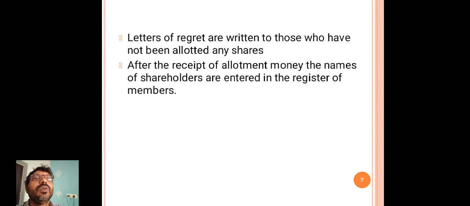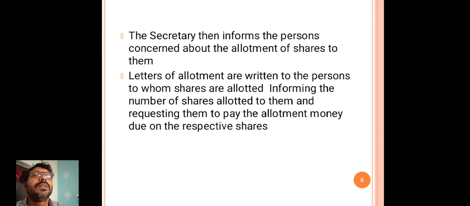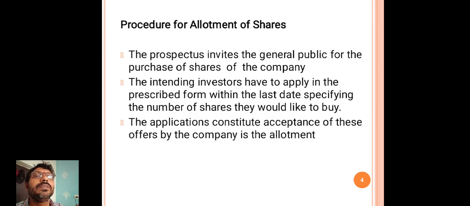So this is about the procedure of allotment of shares. Here in the procedure, once again, the people are invited by giving a prospectus to purchase shares of the company.